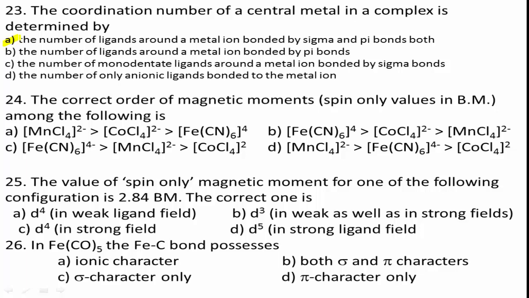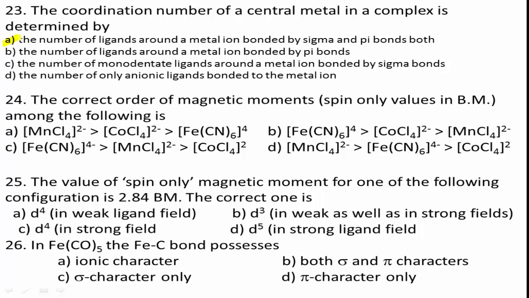Students, in [MnCl4]²⁻, Mn is in +2 oxidation state with a d5 configuration. It forms a high spin complex with 5 unpaired electrons.